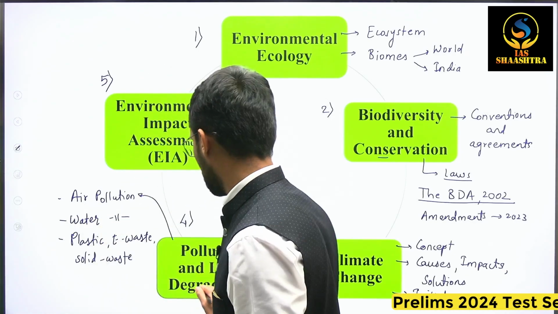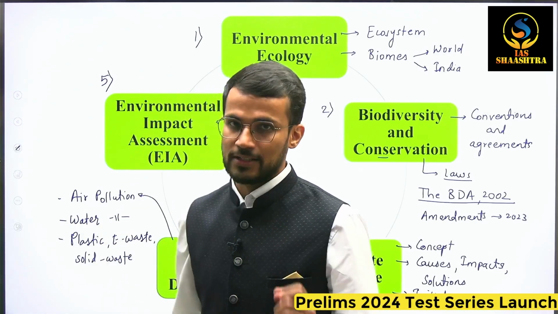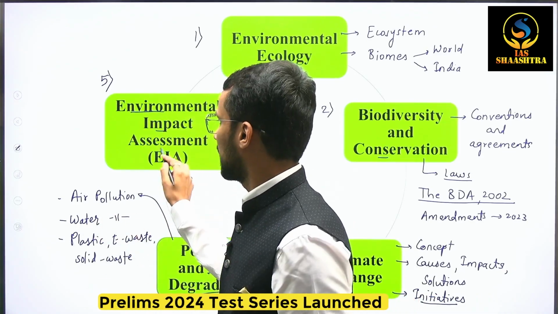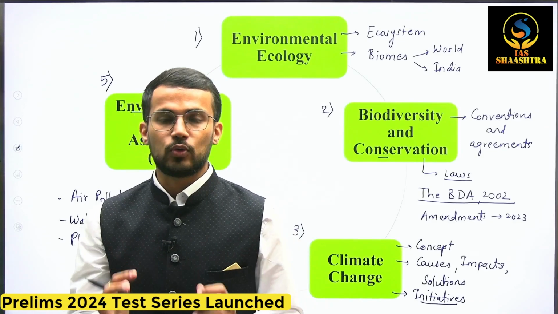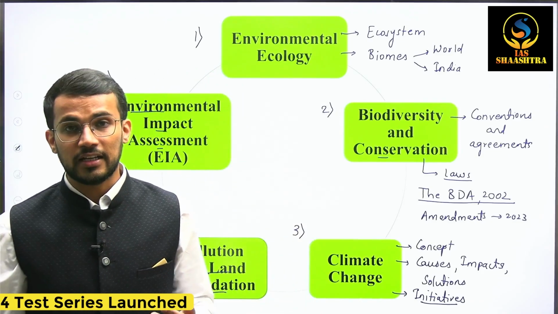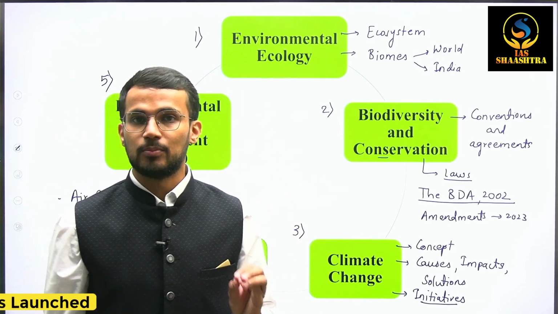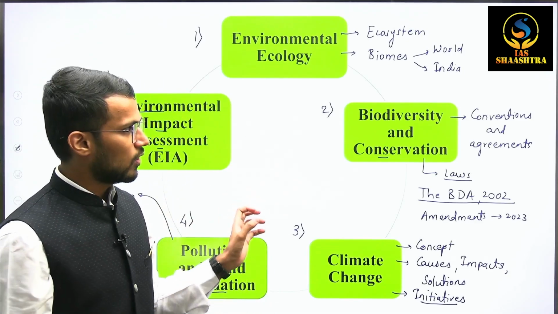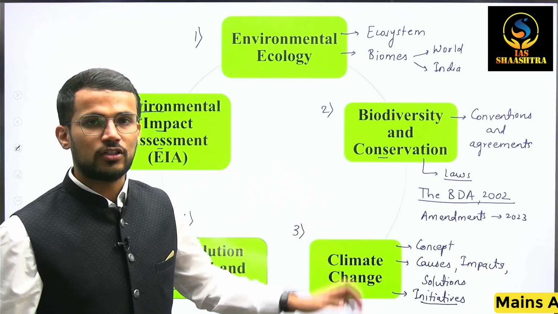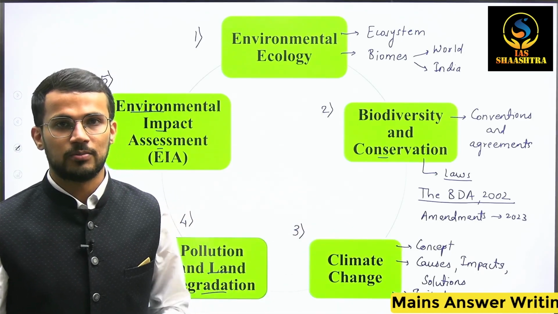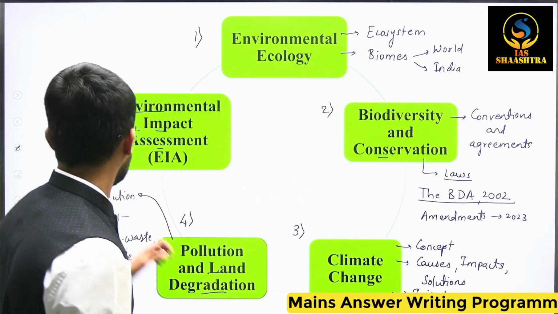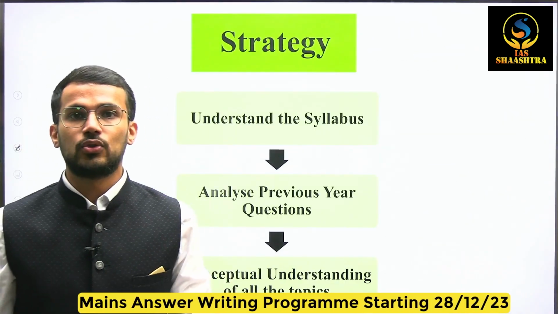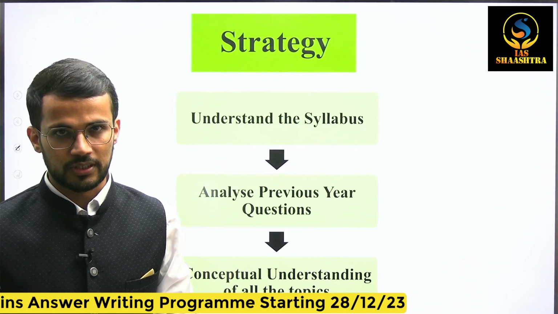And then there is the topic of land degradation as well. Lastly, the last topic is environmental impact assessment. Now, one question was asked by UPSC on EIA, and hence it also is an important topic, especially in the mains examination. So that is what are the different topics that you should be aware of under this subject of environment and ecology. Next, what should be the strategy that you should follow in order to cover this subject?